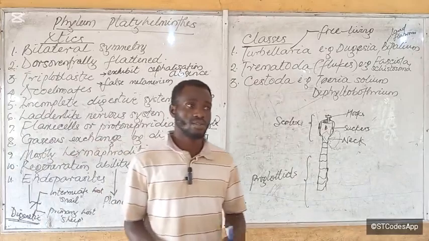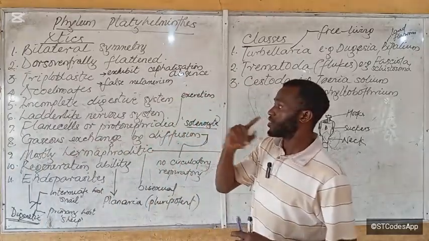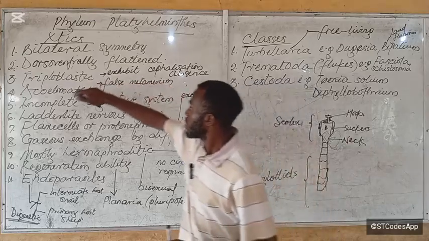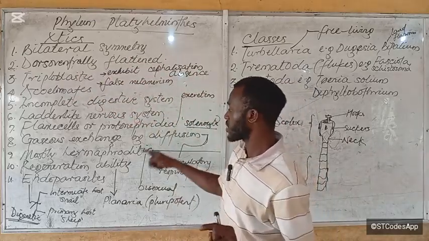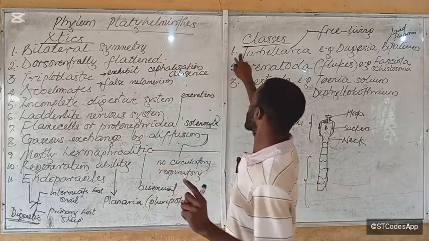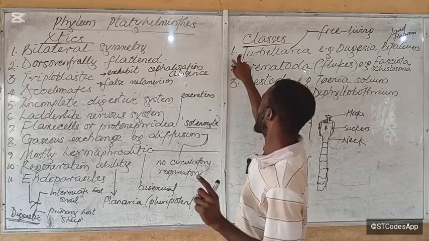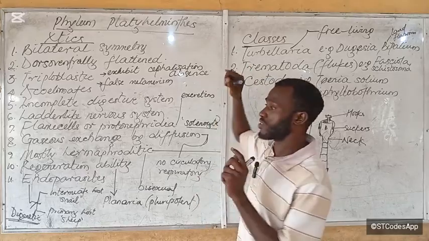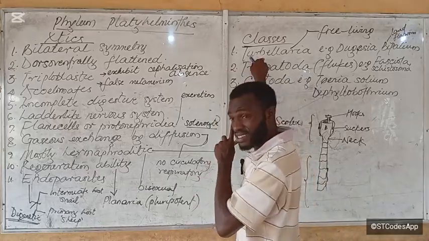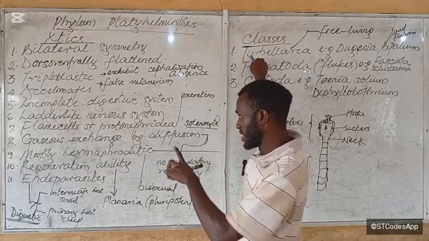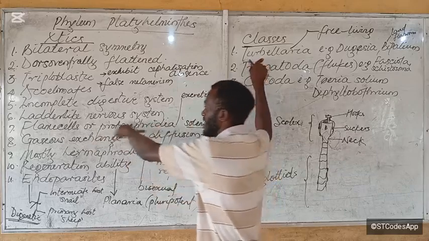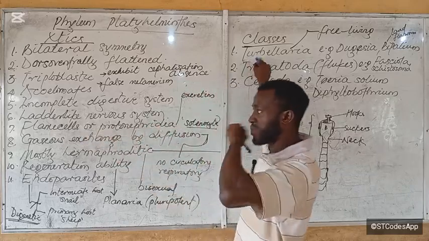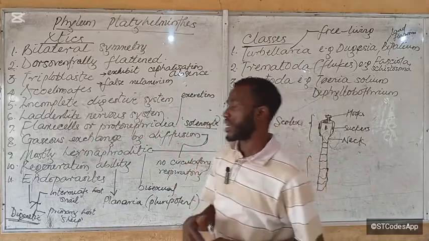So that's it for the class. The unique characteristics include absence of a gut, regenerative capacity that is characteristic of turbellarians, flame cells and ladder-like nervous systems. So those are their unique characteristics.